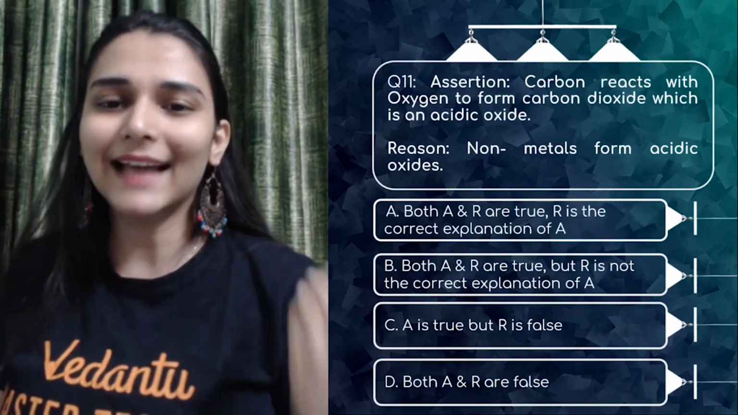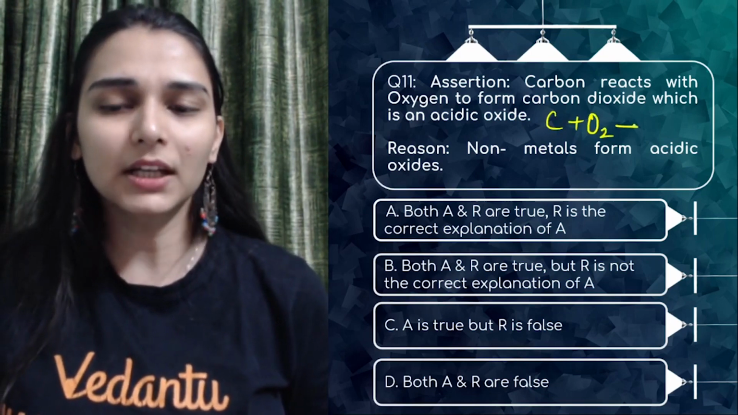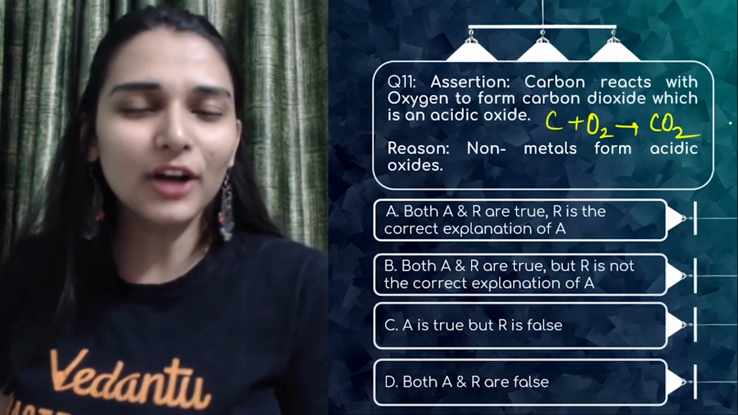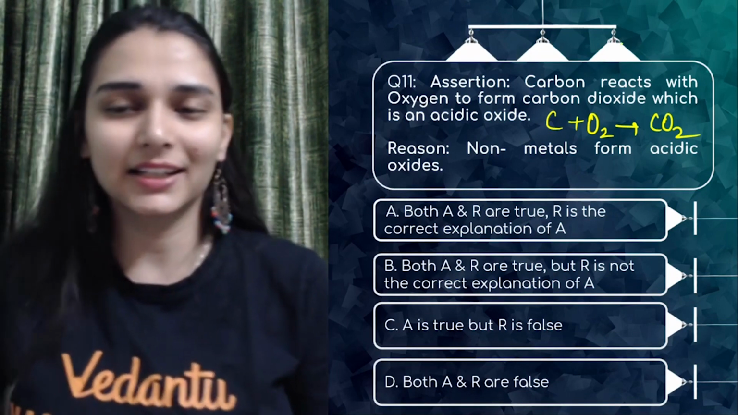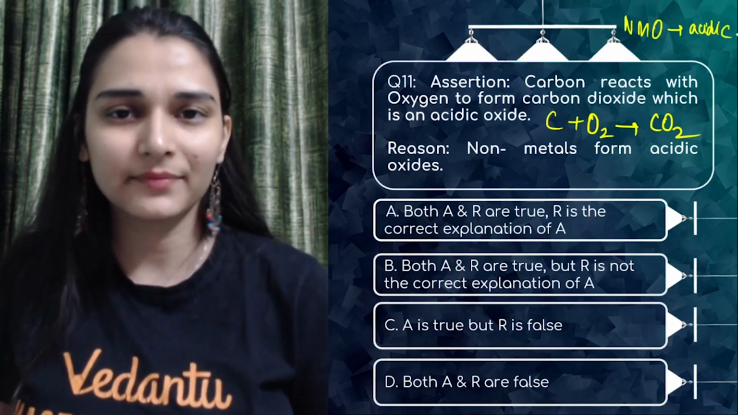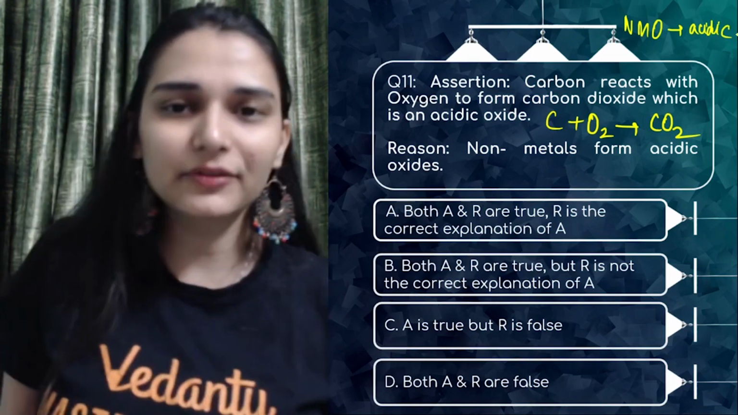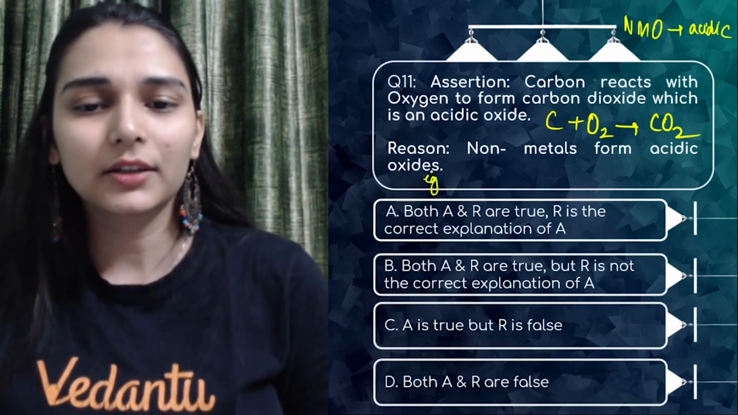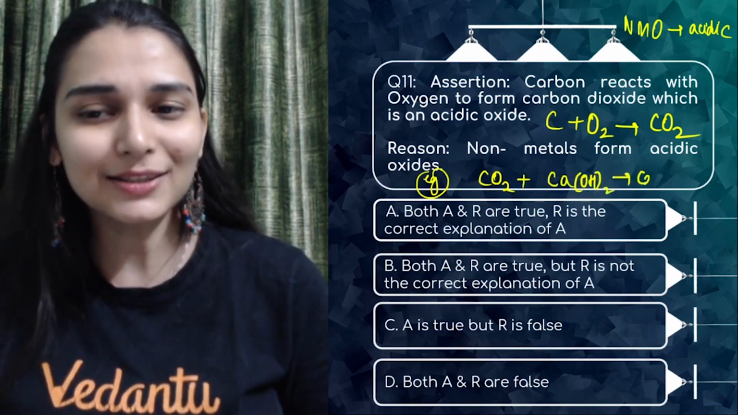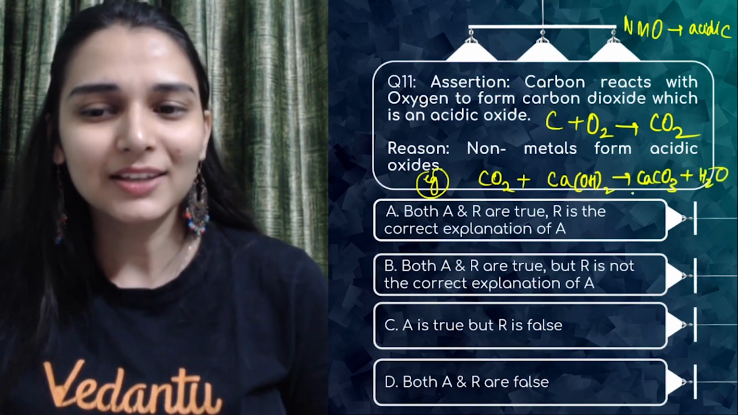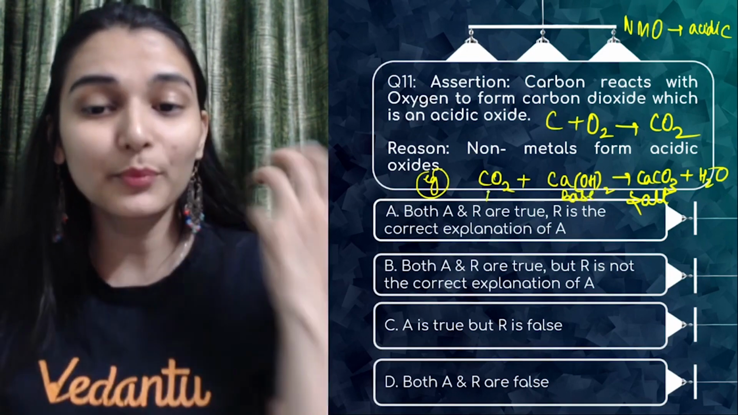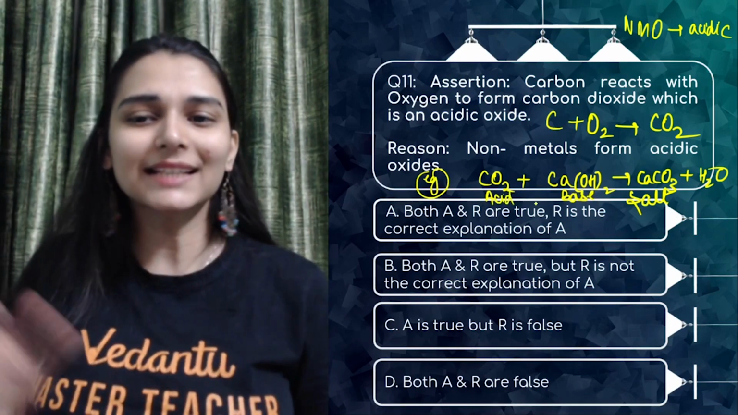Assertion. Carbon reacts with oxygen to form carbon dioxide, which is an acidic oxide. Yes. Non-metal oxides are generally acidic in nature. What are non-metal oxides like? Acidic. And what is the funda behind it? Why are they acidic? Because they react with base to give salt and water. You want to see proof? Take carbon dioxide, make it react with the base, and you would be getting salt as well as water. So now that is confirmed, something that is reacting with base to give salt and water must be an acid. So non-metal oxides are acidic.